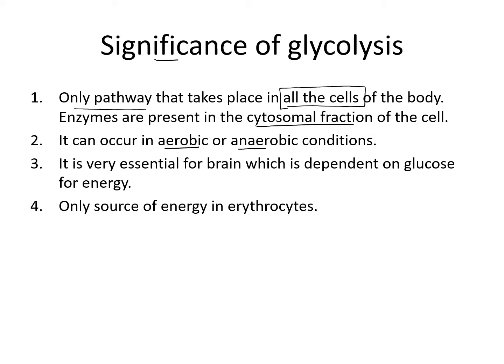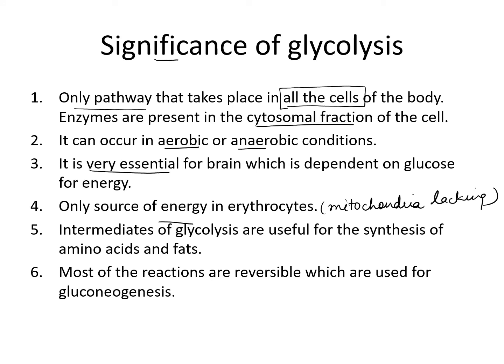Then we all know that brain is totally dependent on glucose for energy purpose, so it is very essential for brain. Then it is the only source of energy in erythrocytes, because erythrocytes lack mitochondria. So glycolysis is the only source of energy in erythrocytes. And the intermediates of glycolysis are useful for the synthesis of amino acids and fats. So we can synthesize fats and amino acids also from the intermediates of glycolysis.